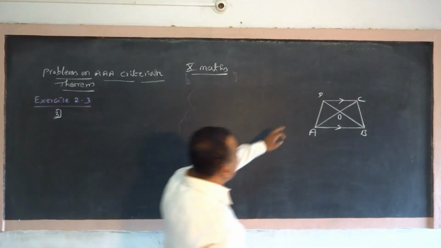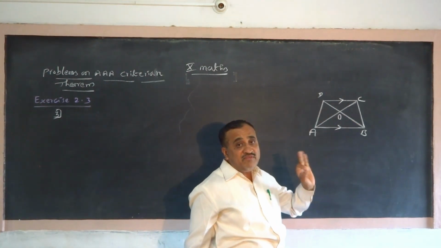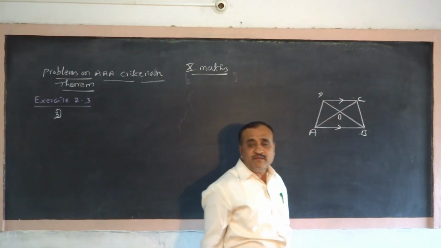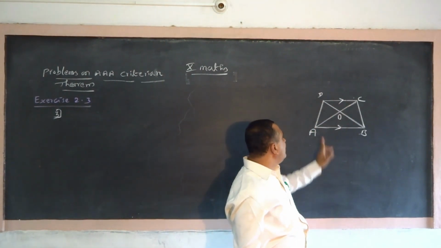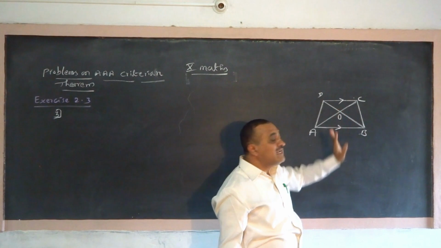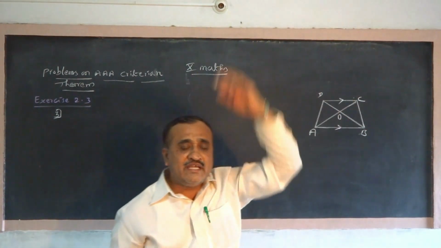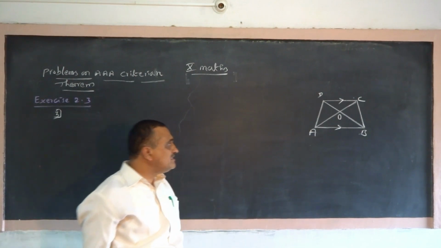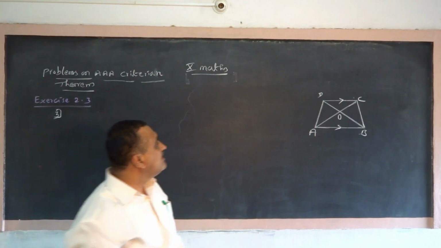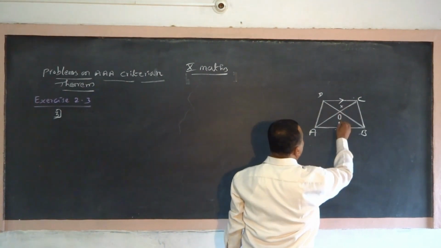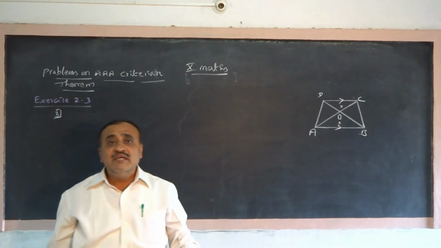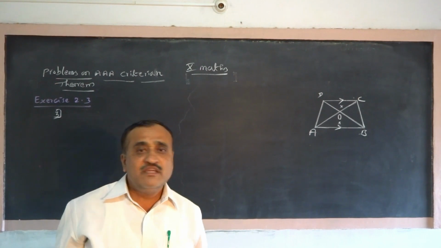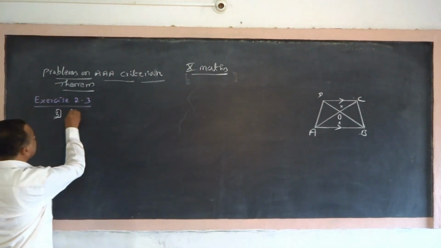The figure is not given in the problem, we have to draw it. ABCD is a trapezium where AB is parallel to DC. The diagonals AC and DB intersect at the point O. You require to prove that AO by OC is equal to DO by OB. Consider these two triangles, show that they are equiangular and therefore similar, then take the proportionality of the sides and you will get the answer.